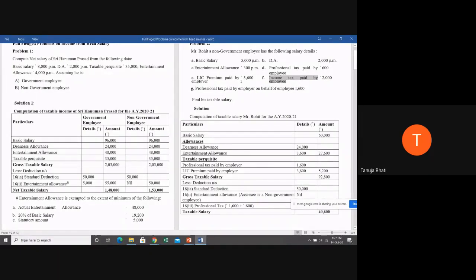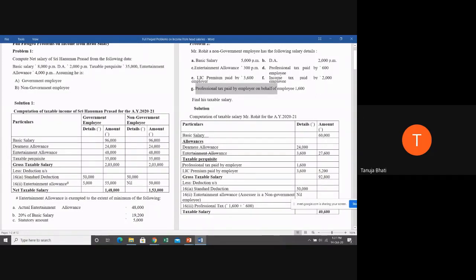So is it a perquisite for him? No. So what are the two perquisites in the question? Based on the information in the question, it is the LIC premium paid by the employer, and the professional tax paid by the employer on behalf of the employee. So these both are some benefit that is given. Actually, the employee had to pay, but the employer is paying.